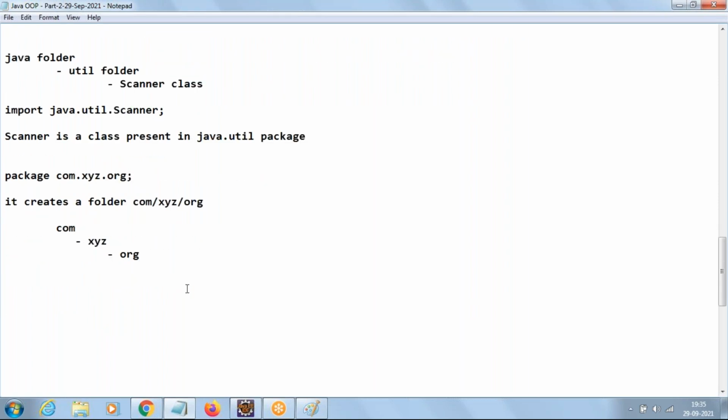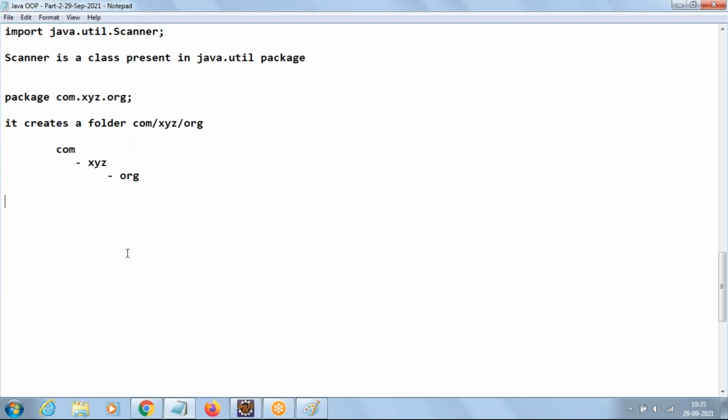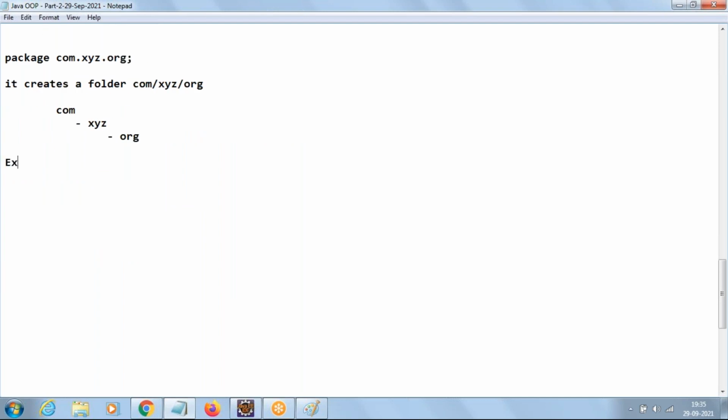Now let us understand this with an example application. Let us create a package mypack1 in my project.